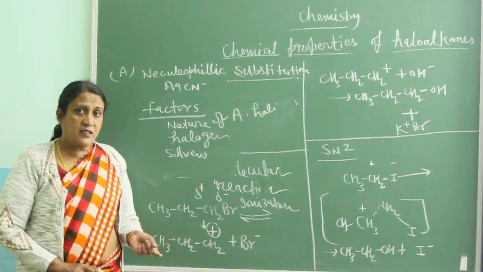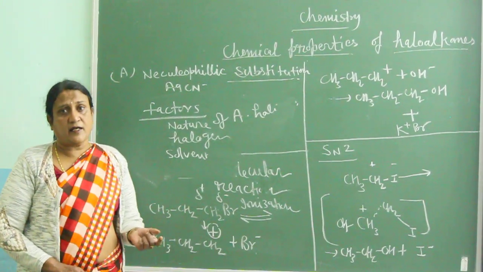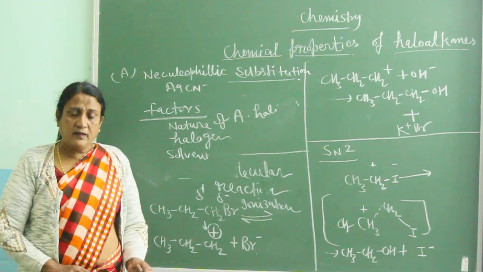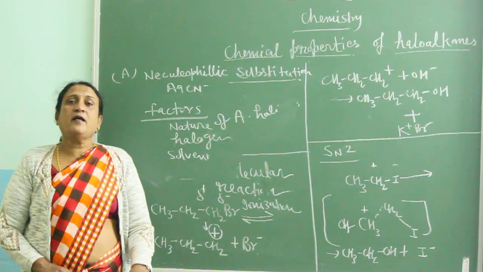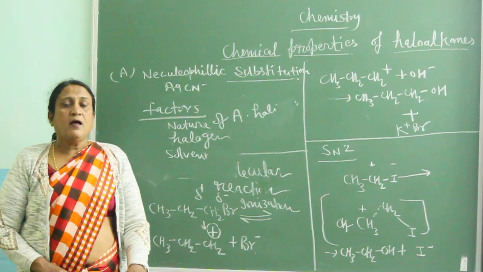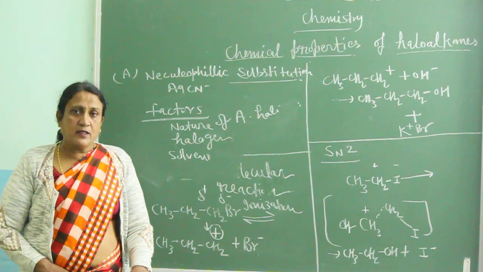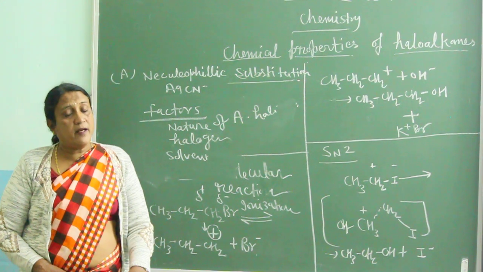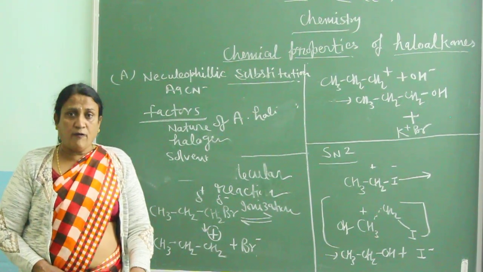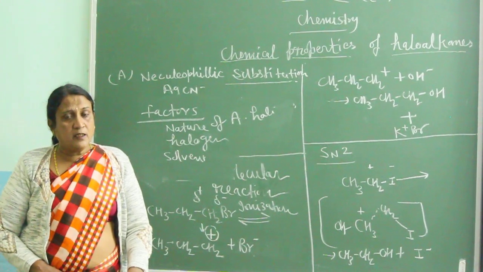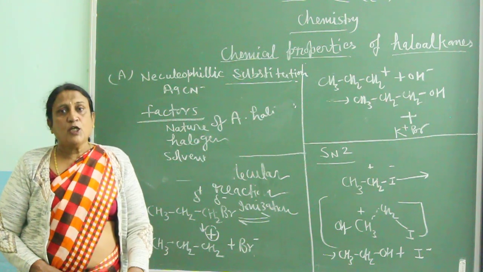Whereas water is very weak in reaction, so if water is there, the reaction will take place by SN1, because an SN1 reaction takes place only when the attacking species is weak. Whereas an SN2 reaction takes place only when the attacking species is very fast, like silver cyanide or potassium hydroxide. When they are present, the reaction will take place through SN2.